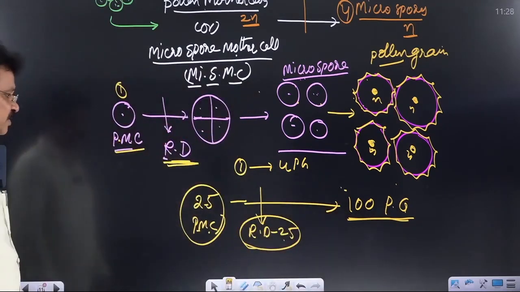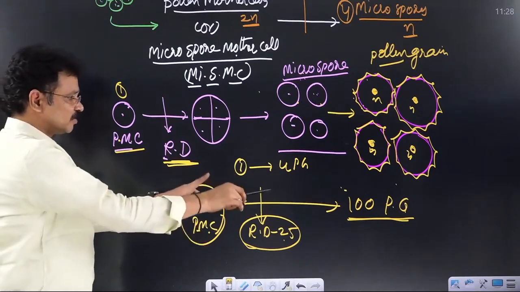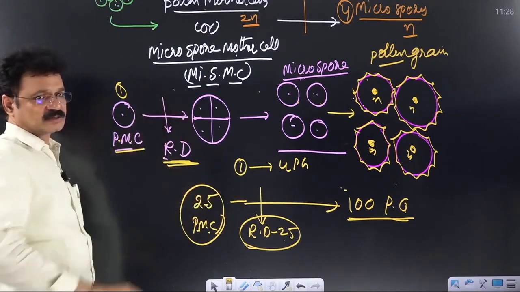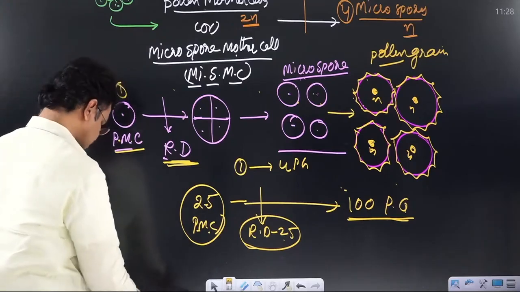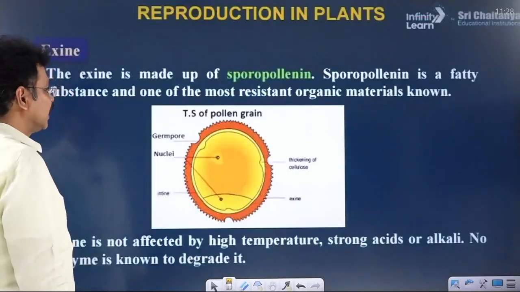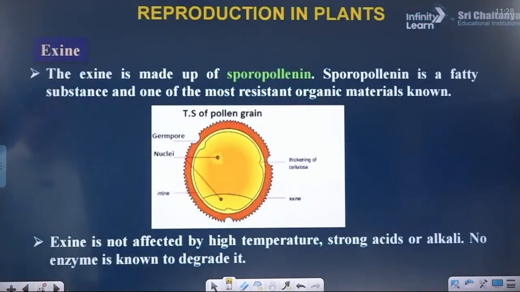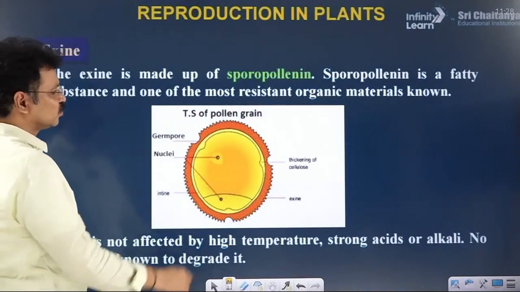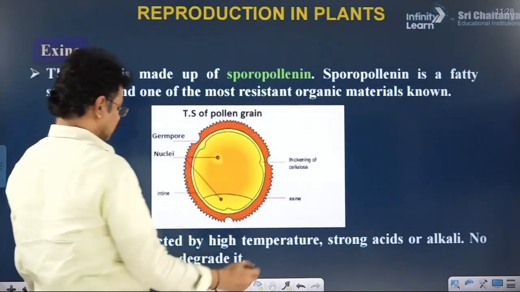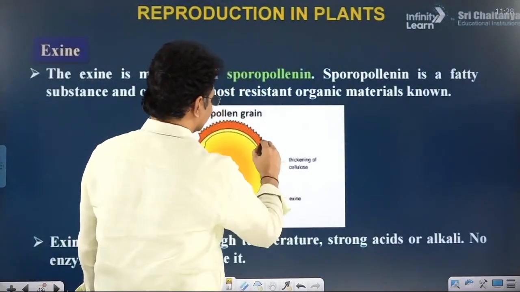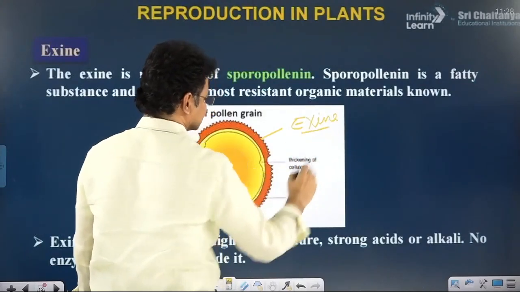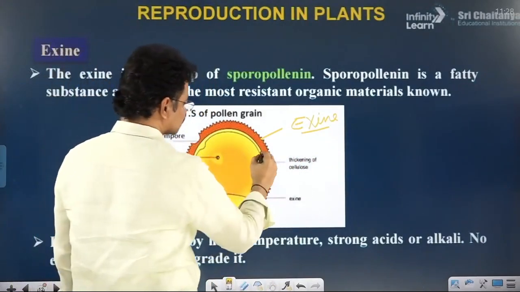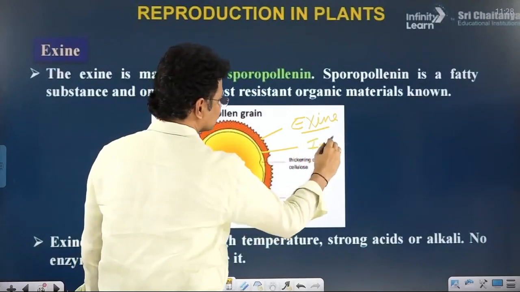pollen grains. This entire development or pollen formation takes place inside the anther. Hence we can say the anther is the site for microsporogenesis. Now the detailed account of the pollen grain. In each pollen grain, a two-layered wall is there. The outermost layer is called the exine. The innermost layer of the wall is the intine.